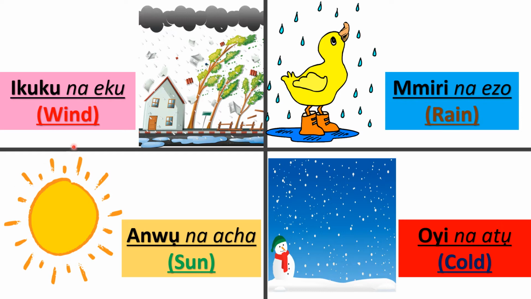So it's either windy, it's raining, it's sunny, or it's feeling cold.